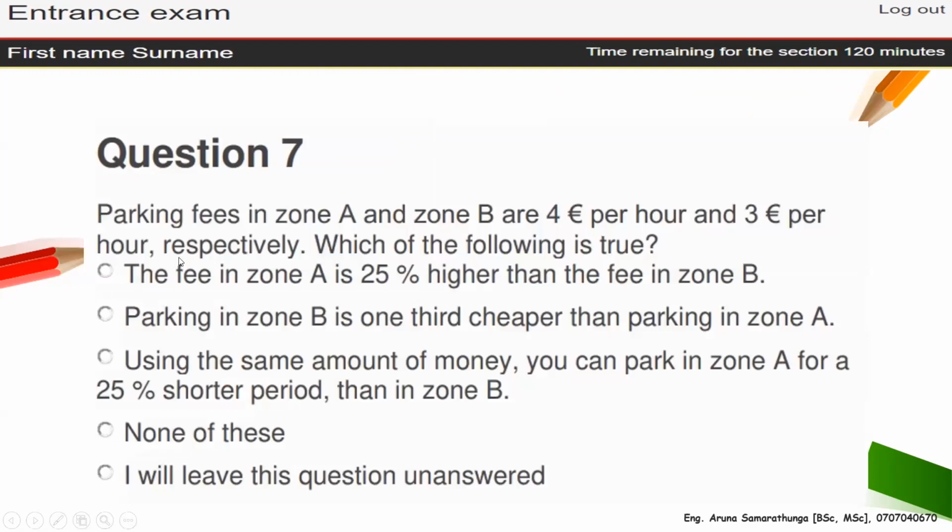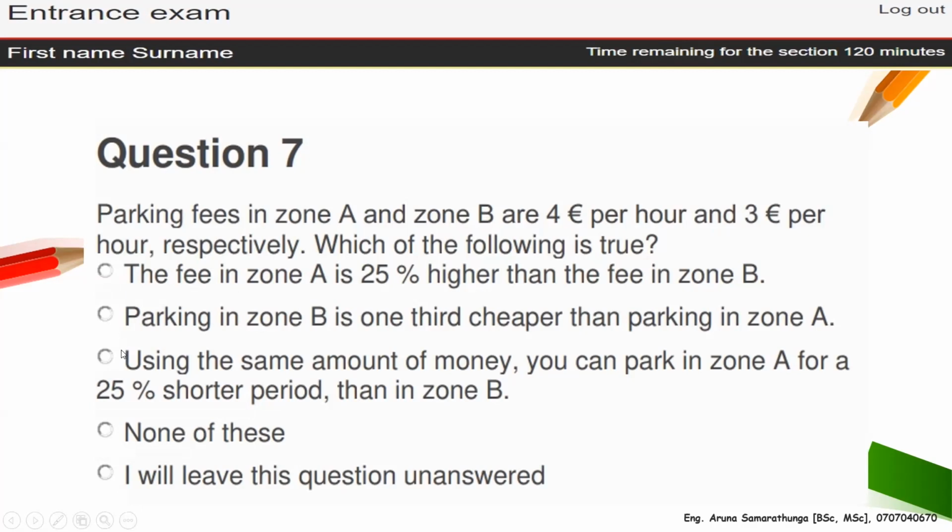The 7th one. This is a nice question, so I have to describe it for a little bit longer. Parking fees in zone A and zone B are 4 euros per hour and 3 euros per hour respectively. In zone A the rate is 4 per hour, and in zone B it is 3 per hour. Which of the following is true?